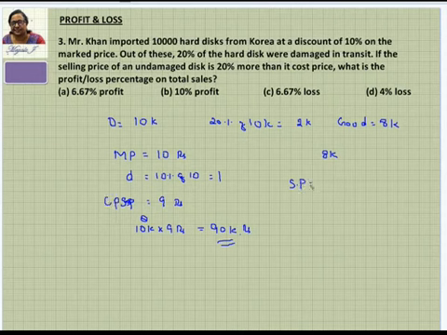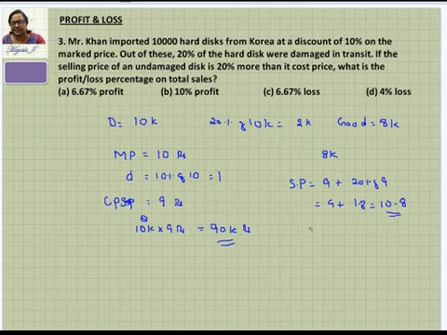So the selling price is going to be 9 plus 20% of 9 to be added to this. 20% is 0.2, and 0.2 into 9 is 1.8. So 9 plus 1.8 is 10.8. So this is going to be his selling price.